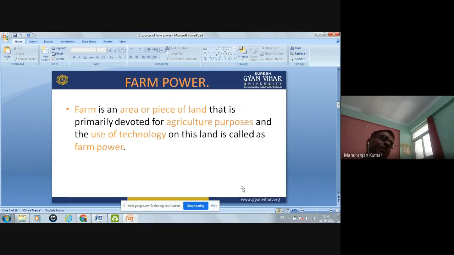On this farm, different technologies are used for production, and the use of that technology on this land is known as farm power.